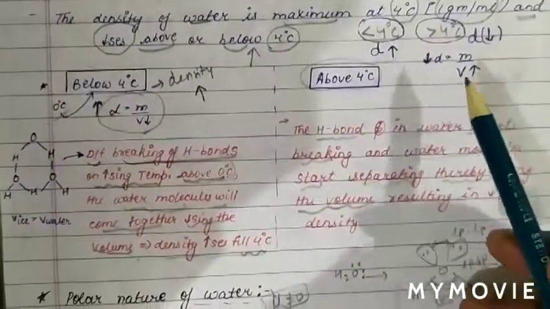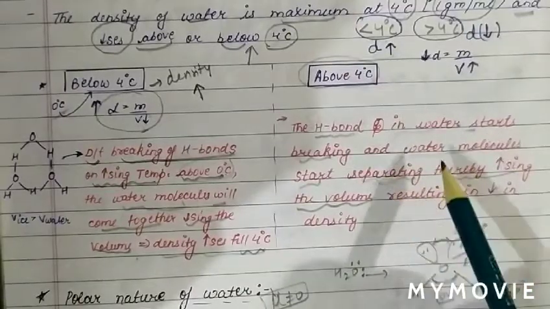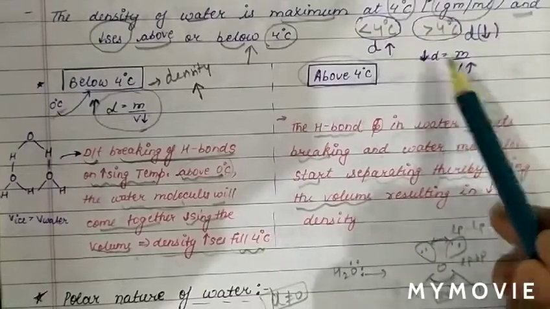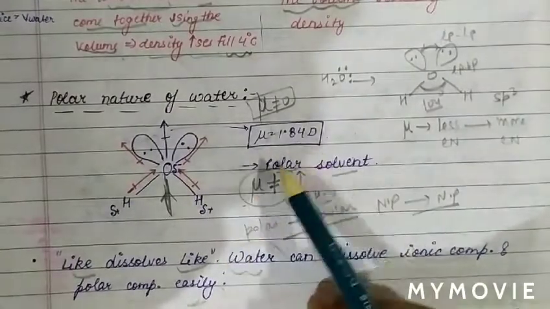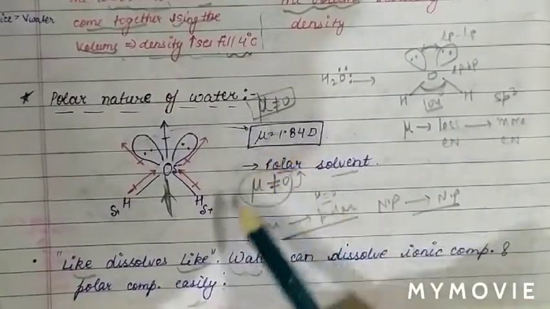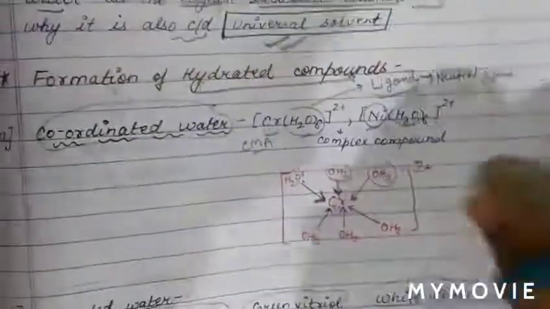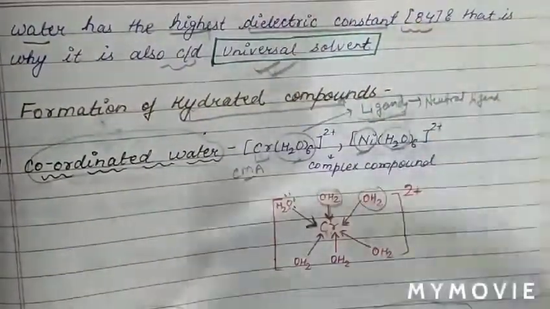Then we have discussed that above 4 degrees Celsius, again there is breaking of hydrogen bonds, but due to this, water molecules start separating, increasing the volume, so density decreases. Then we have discussed the polar nature of water. Like dissolves like property. Dipole moment is non-zero, therefore water is polar. Hence water can dissolve ionic compounds and polar compounds easily. Then we have discussed that water is a universal solvent. Why is water a universal solvent? Due to its high dielectric constant.